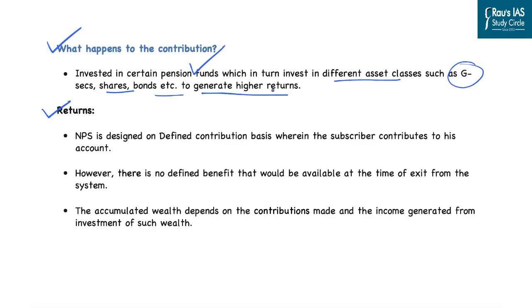As far as the returns are concerned, the NPS is designed on a defined contribution basis wherein the subscriber contributes to his account. However, there is no defined benefit that would be available at the time of exit from the system, and the accumulated wealth will depend upon the contribution that has been made and the income that has been generated from the investment of such wealth. Earlier, the benefits were fixed in nature in the old pension scheme. However, in this case, it depends on the accumulated wealth, which in turn depends upon the contribution made and the income generated from such investments.